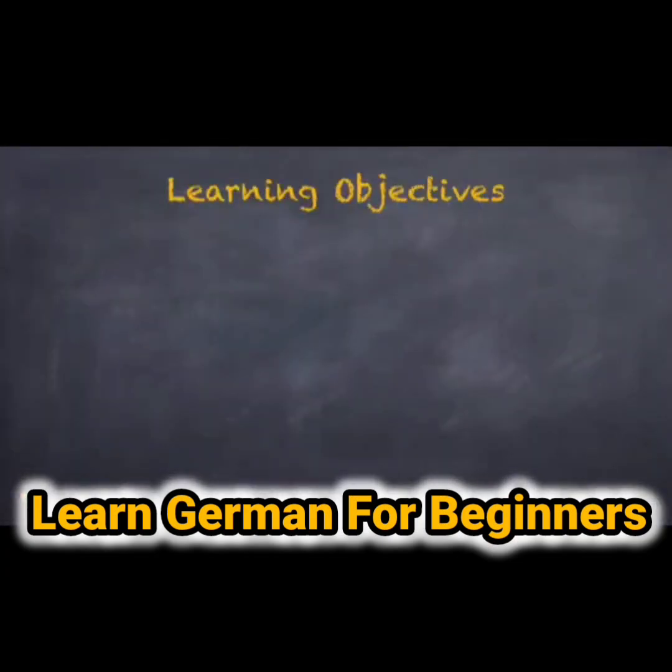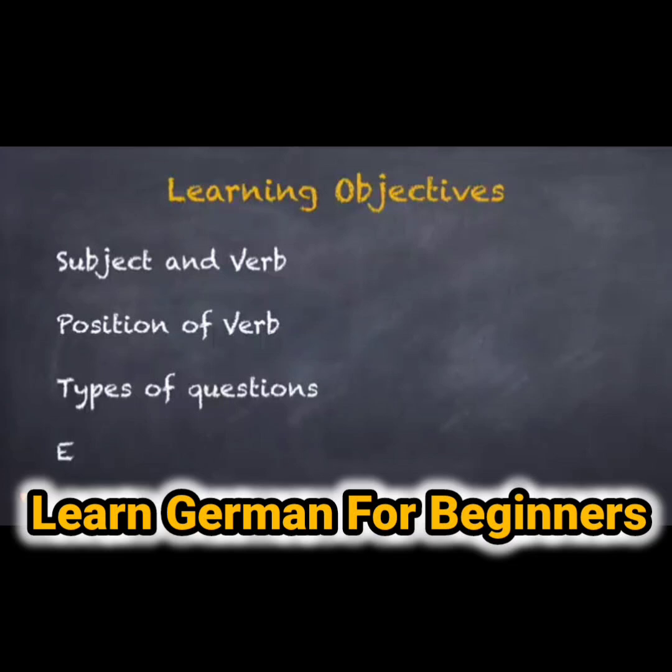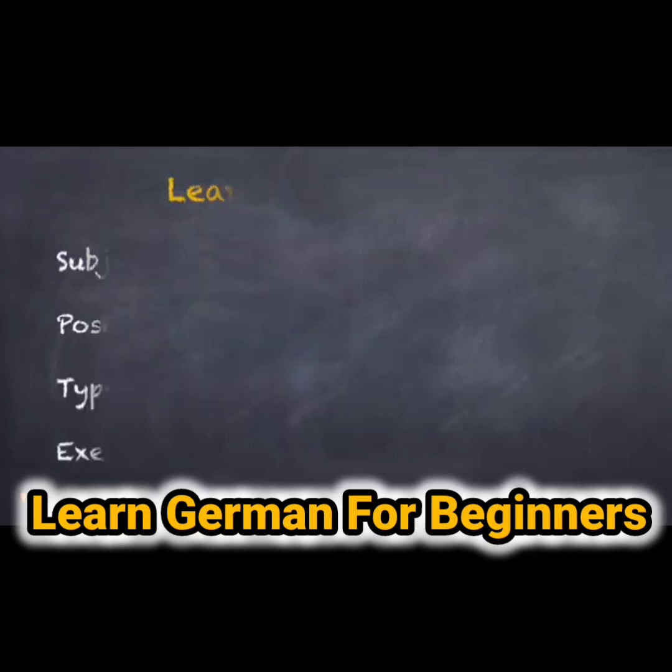Here's an overview of what we will be learning in this lesson. We will be beginning with the important parts of a sentence, the subject and the verb. We will also learn where the verb is placed and the types of questions. We will conclude this video with a short exercise.